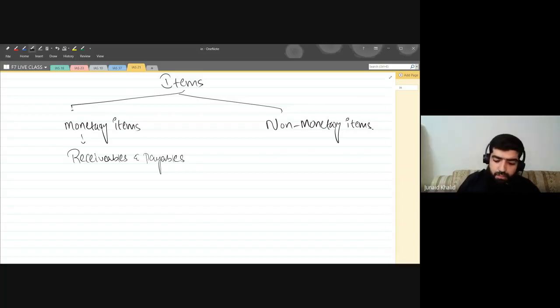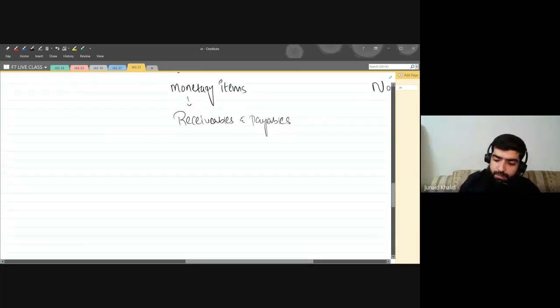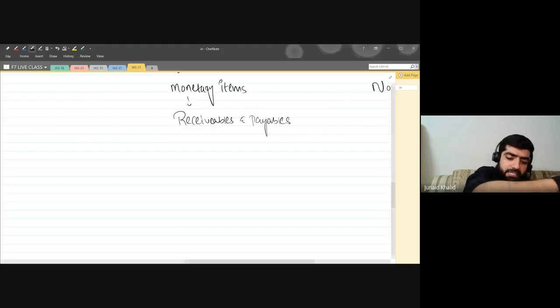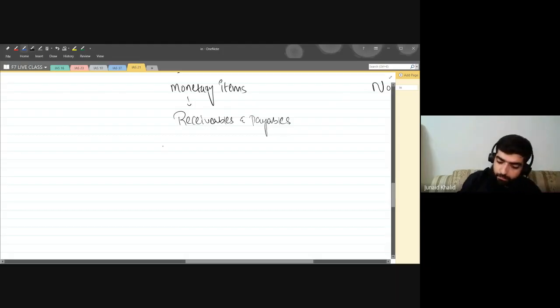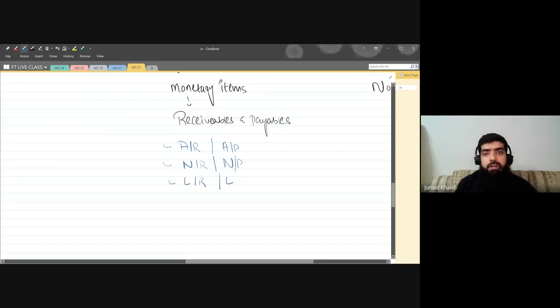For example, if I talk about examples of monetary items, for instance, accounts receivable is a monetary item. Accounts payable is a monetary item. Notes receivable or notes payable is also a monetary item. Likewise, loan receivable or loan payable is also a monetary item. So all kinds of receivables and payables are known as monetary items.